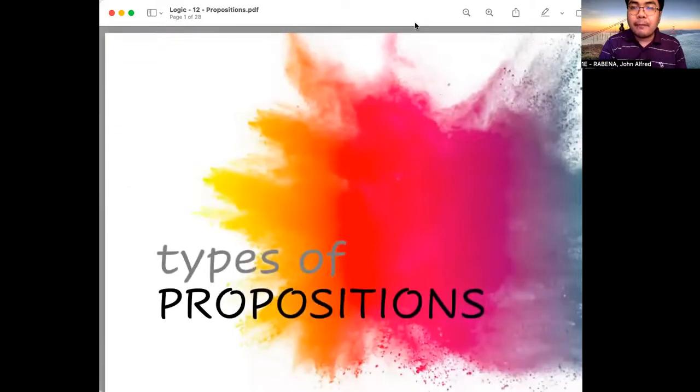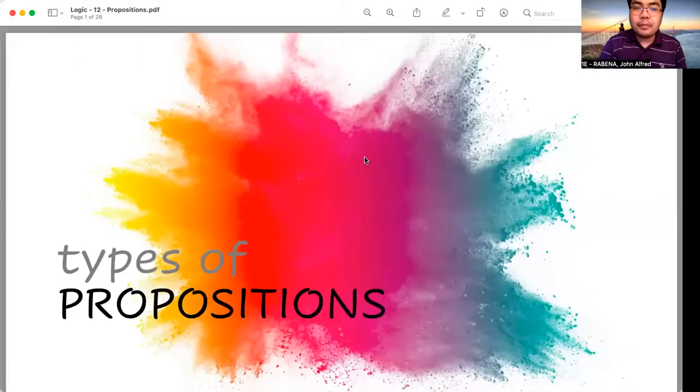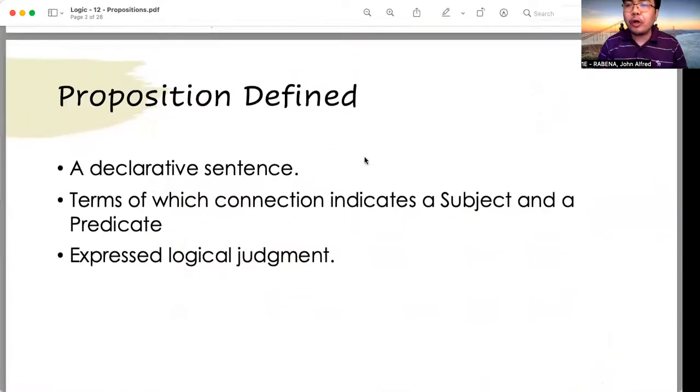Now, as we move on to the finals, we're going to proceed to the discussion on the second mental operation, and that is judgment. The mental product of judgment is what we call proposition, right? So let me share my PowerPoint presentation regarding proposition and its types. We have types of propositions. But first, before we discuss the types of propositions, we first discuss the definition of proposition.